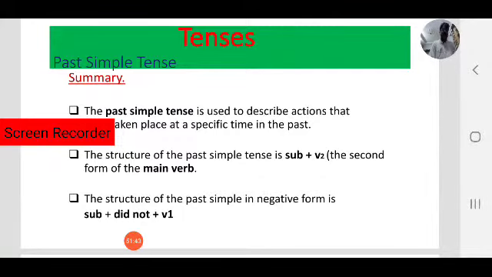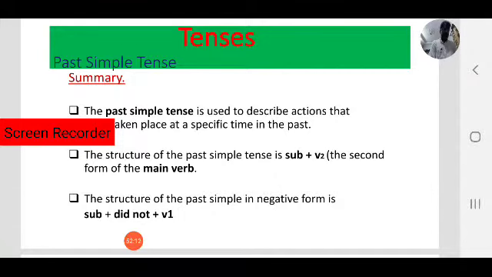We learned the structure of the past simple tense, both positive and negative forms. In the positive form we use the second form of the verb, or V2, for all subjects: first person, second person, third person, singular and plural.